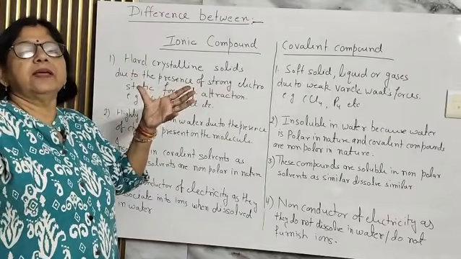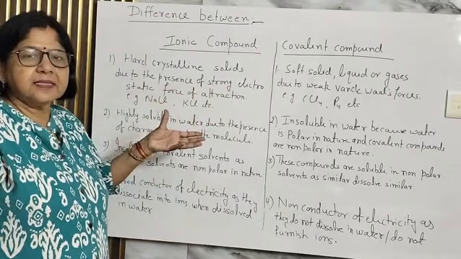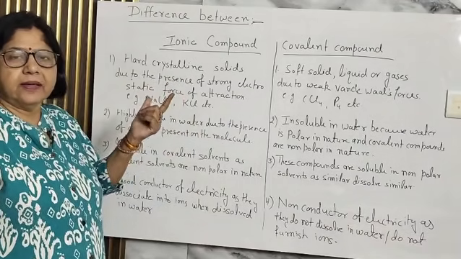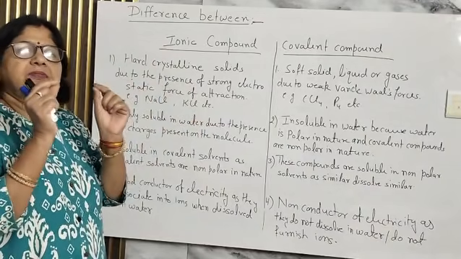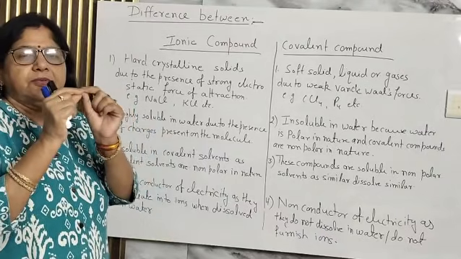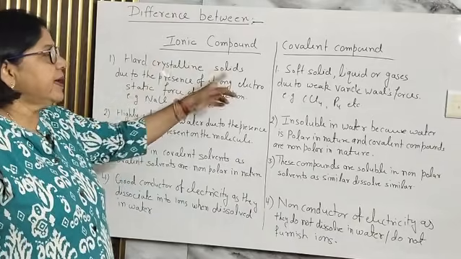You know that ionic compounds like NaCl, like calcium chloride, in their crystalline state, the basic unit is ion. Na positive and Cl negative. Because of the presence of these opposite charges, there is strong electrostatic force. That is why they are hard crystalline solids.